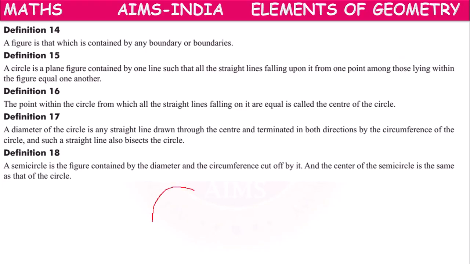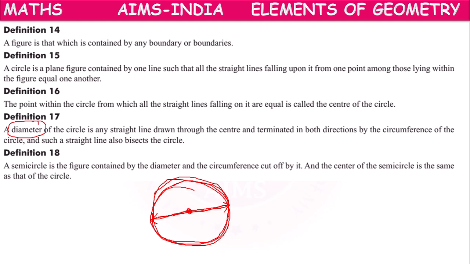So for the circle, suppose this is the center, any straight line drawn through the center and terminated in both directions, means from the center in this direction and from the center in this direction, by the circumference of the circle, then it is called a diameter.